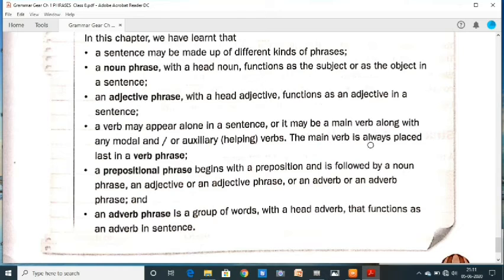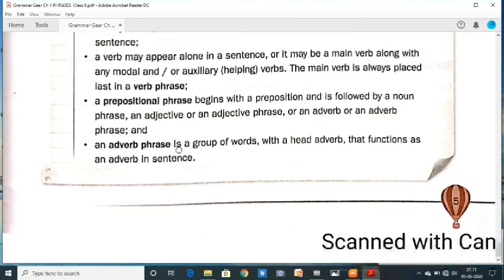The main verb is always placed last in the verb phrase. A prepositional phrase begins with a preposition and is followed by a noun phrase, an adjective or an adjective phrase, or an adverb or an adverb phrase. And an adverb phrase is a group of words with a head adverb that functions as an adverb in a sentence.